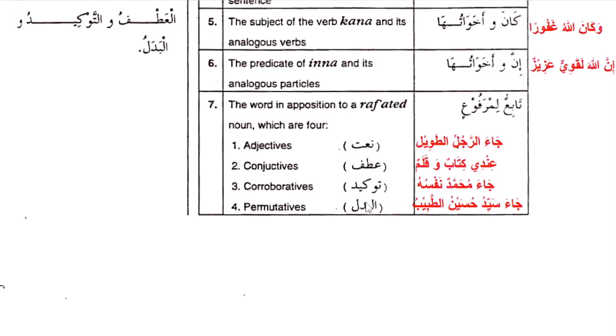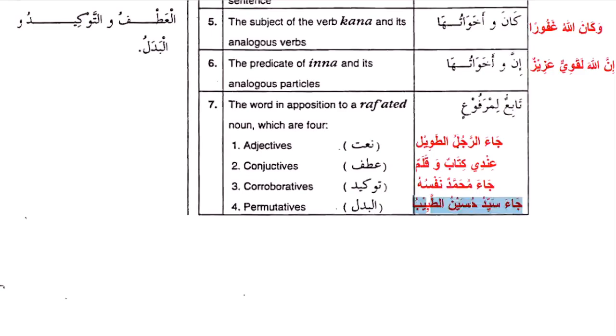The last one is al-badal. Al-badal is the substitute. Example, if I say ja'a Sayyidu Hussein at-tabib, Mr. Hussein the doctor came. You can see the doctor is still talking about Mr. Hussein.